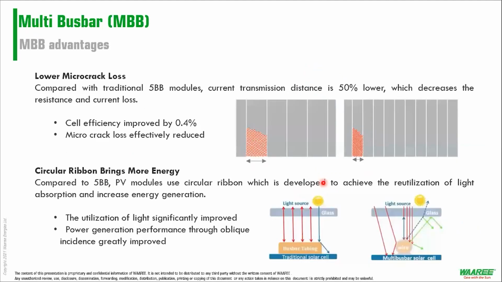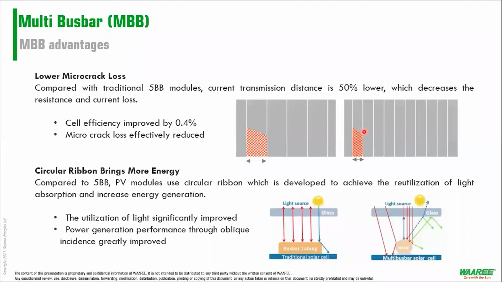Moving on, a few more advantages of MBB. I told you in the last slide that the transmission distance decreases significantly, by more than half, when you go from a 5 bus bar cell to a 9, 10 or 12 bus bar cell, right?